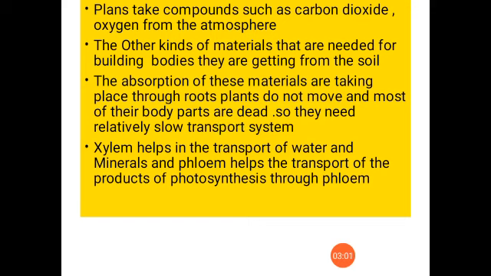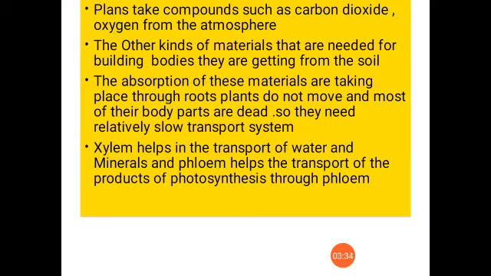See, the transport in plants is a relatively slow process. In our body, the animal body, there is a pumping organ known as the heart. In plants, as such, there is no organ to pump, or body fluid like our blood. So water itself is conducting what? Minerals also. Minerals are also transported through the conduction of water.